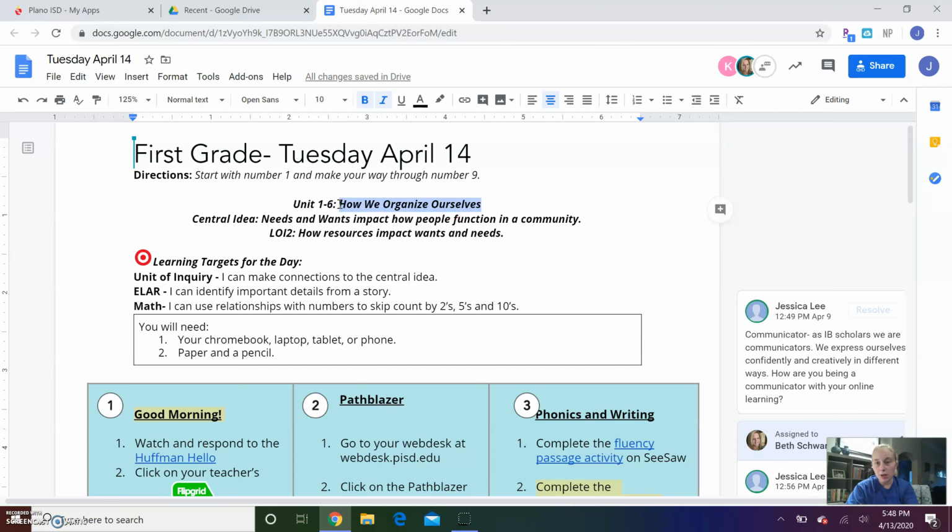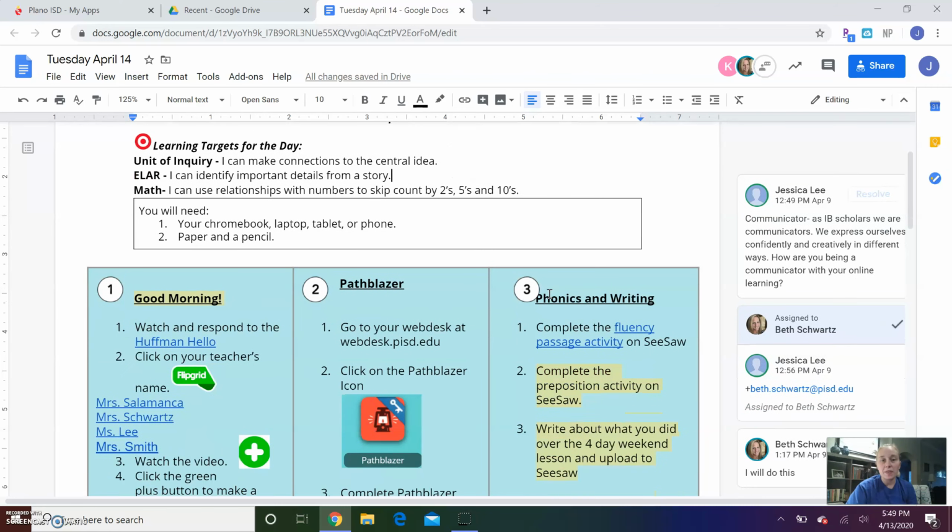And today Miss Salamanca introduced the central idea to you on Flipgrid. And our new central idea is needs and wants impact how people function in a community. So throughout this unit, one of the things we're going to be learning a lot about is needs and wants. So we're going to read a story about that today.